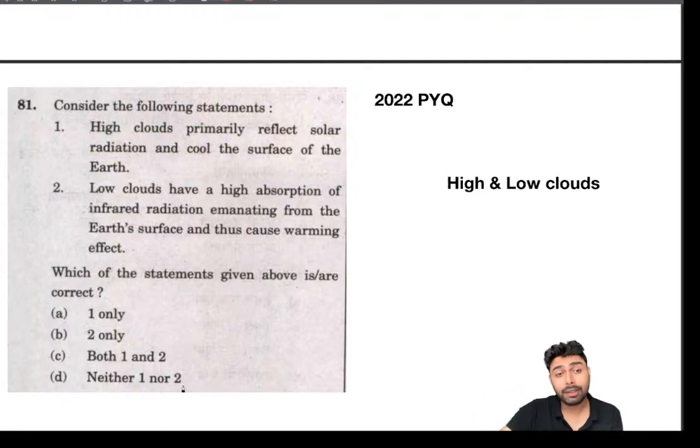And one very important thing: they can switch these things and the question keyword could be which of the given statements are incorrect. Then again it goes through another loop. So an easy thing to do is to underline these keywords, high clouds, low clouds, and underline whether it's a correct or incorrect statement. These are silly things, but these can make or break your prelims game. That's why I'm re-emphasizing, reiterating these things. Don't take these things for granted, because these can backfire.